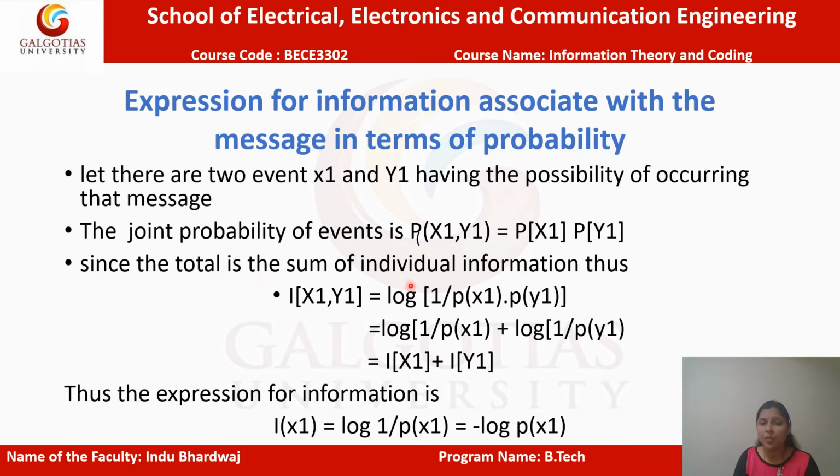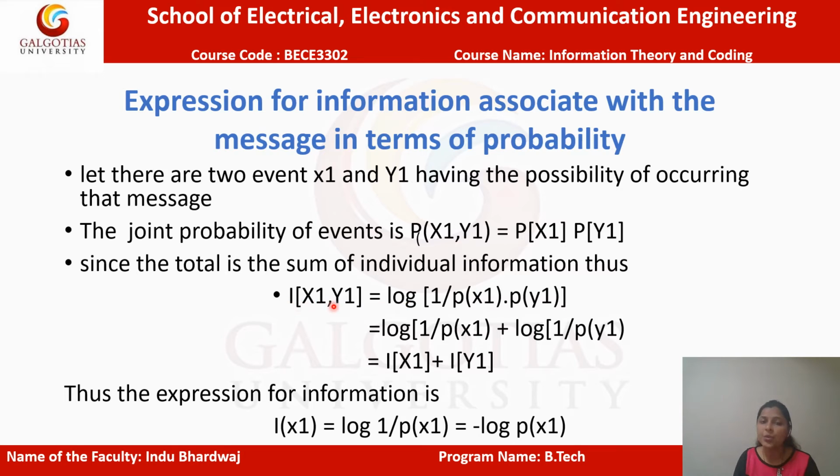We know that the total information generated by these events will be the sum of the initial two informations. So we will take the joint probability and put it in the function. In our previous formula we had the function f. Now I have replaced this with the logarithmic function, and I will discuss why we have replaced it with the logarithmic function.